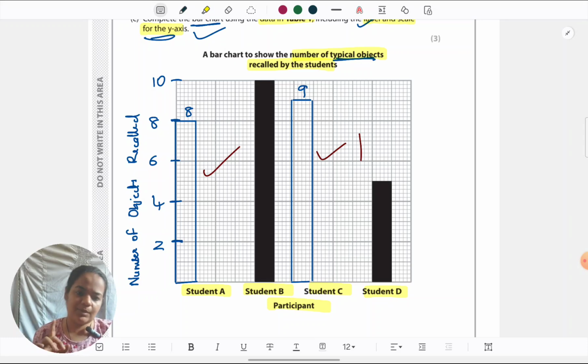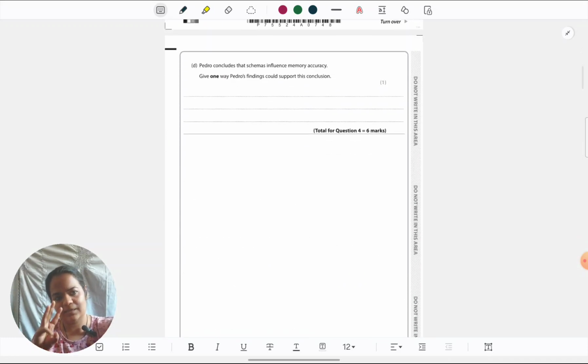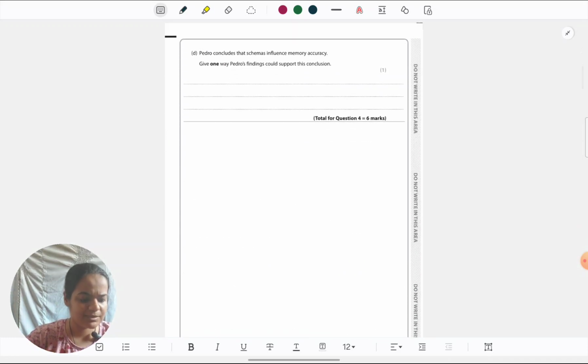For the scale, another 1 mark. Again, the scale should be correct. It should be ranging from 2 to 10 in multiples of 2. The scale cannot be different for your bars and for the existing bars. Then you won't get marks. Finally, the label, you will get 1 mark, and the label should match what is on the table. Don't write any label of your own. Like students will just write objects, or they'll write percentage of objects. It's number of objects. They've said that clearly. When you write something like percentage, it changes the meaning. So best thing is just stick to what is directly written in the column. Why think about what you have to write when it's given? So 3 marks you're getting for exactly those three pieces of information which they have asked for.